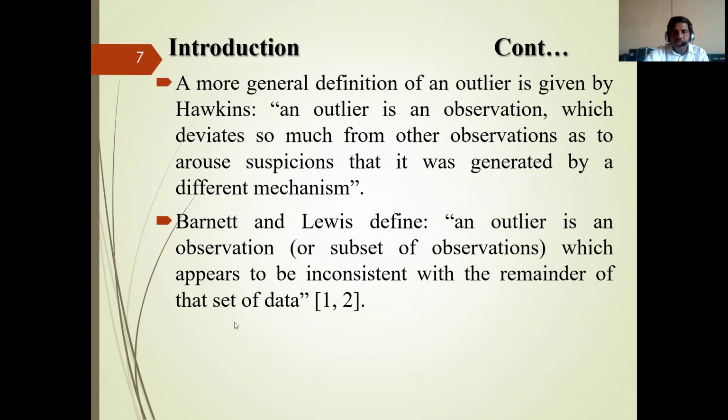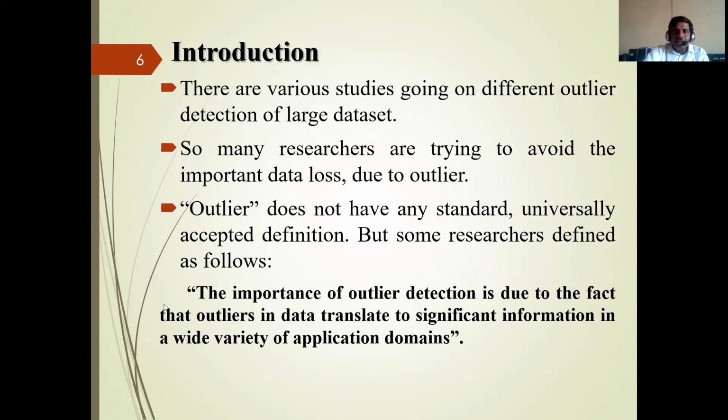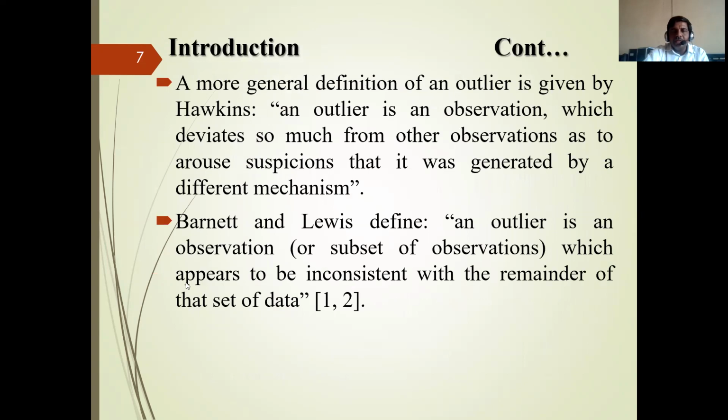And there are various studies going on outlier detection, and a number of researchers are trying to avoid the outliers or data loss. There are so many definitions of outliers. A more general definition of outlier is given by Hawkins. An outlier is an observation which deviates so much from other observations as to arouse suspicion that it was generated by a different mechanism. Second, scientists Barnett and Lewis define outlier: an outlier is an observation which appears to be inconsistent with the remainder of the dataset.